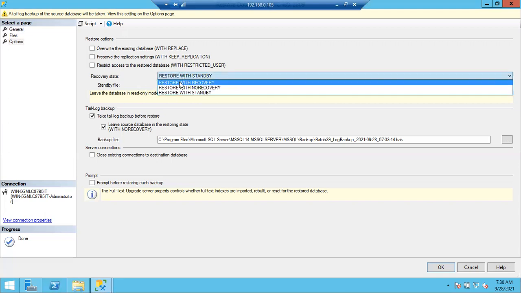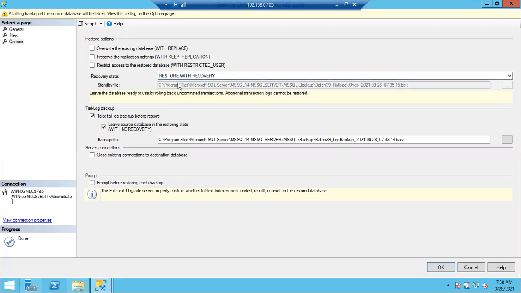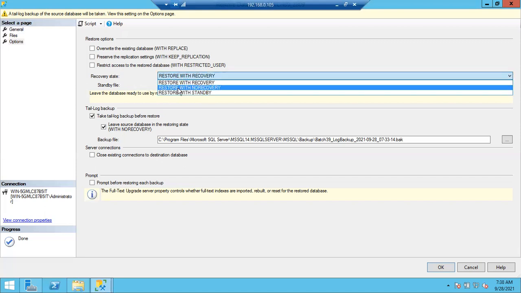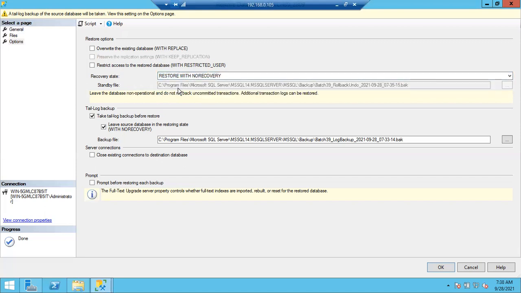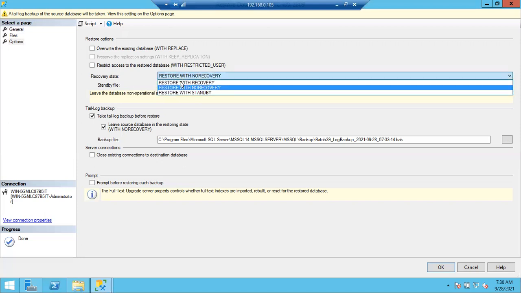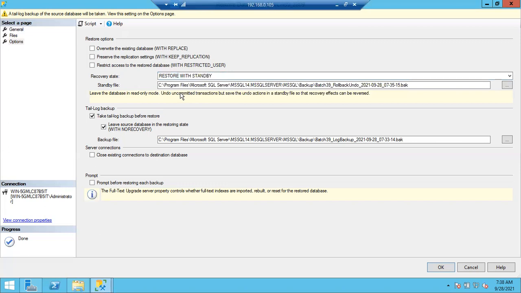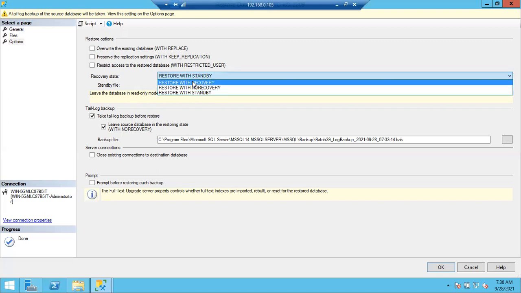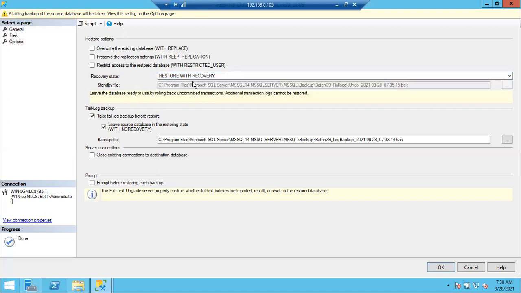With restore with recovery, the database is accessible, but you cannot restore further backups. With restore with no recovery, the database won't be accessible, but you can restore further backups. With restore with standby, you can access the database and you can restore further backups as well. But what kind of access will you get? Read-only permissions on the database. Clear? Everyone, please let me know if you have any doubts. This is very important.